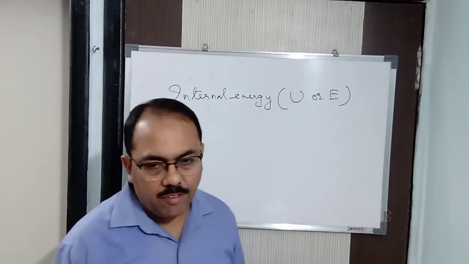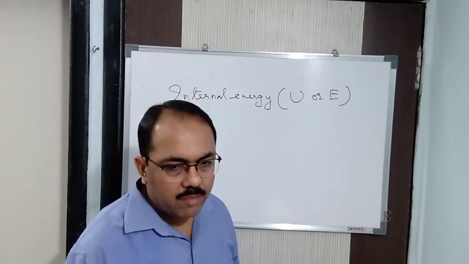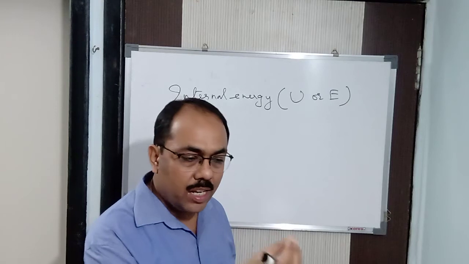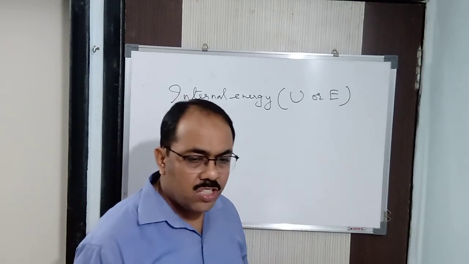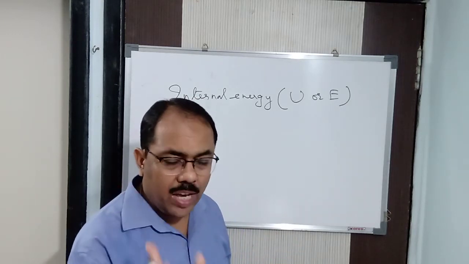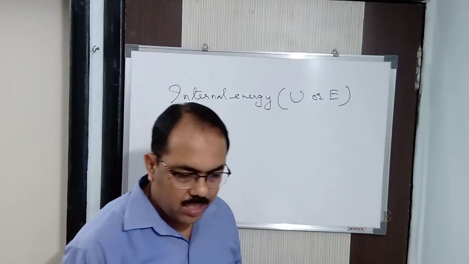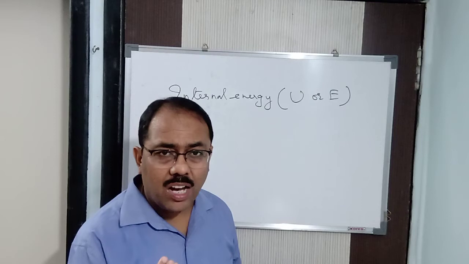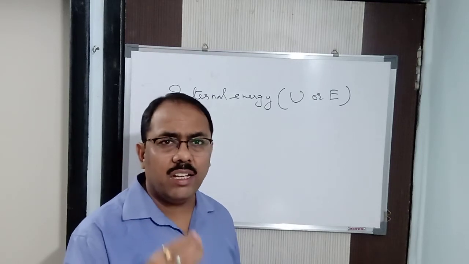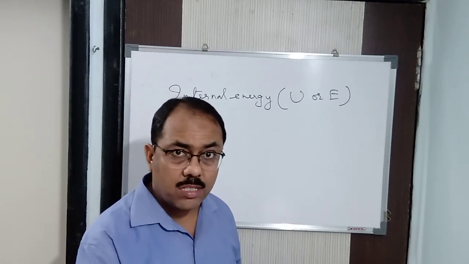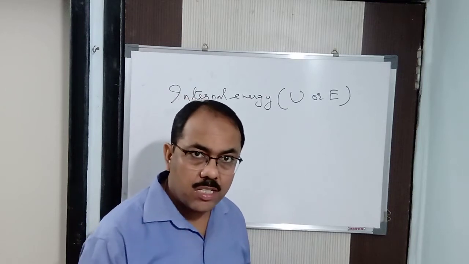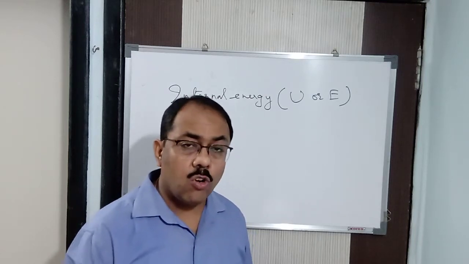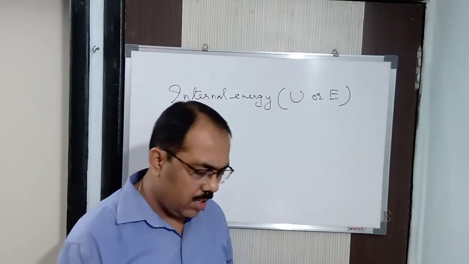Like I said, there are different minute forms of energy present in internal energy. So it is not possible to measure the exact value, because certain energies cannot be measured. We are considering a particular number and taking it to be constant. Like vibrational energy, translational energy, rotational energy, oscillatory energy.